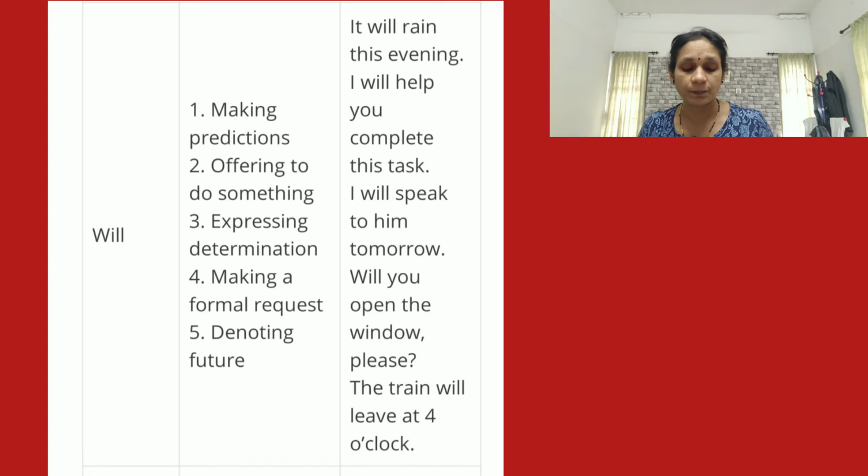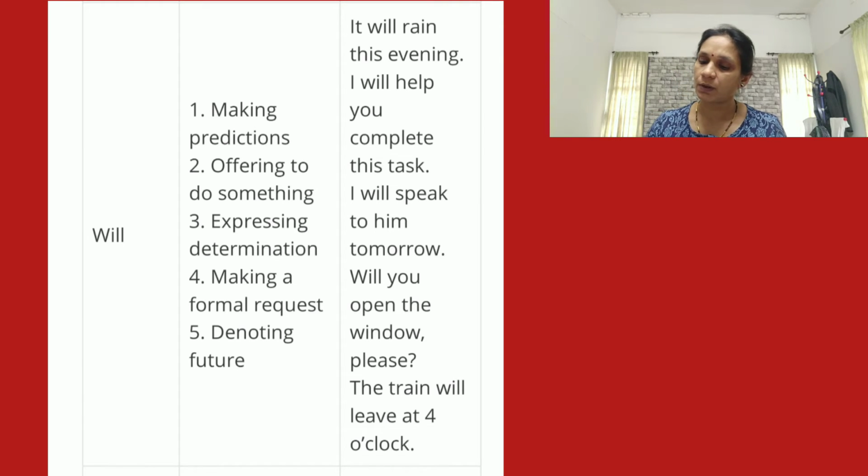It is will, denoting future. Usually we will use the word will for future. The train will leave at 4 o'clock. Yes, the train will leave at 4 o'clock.